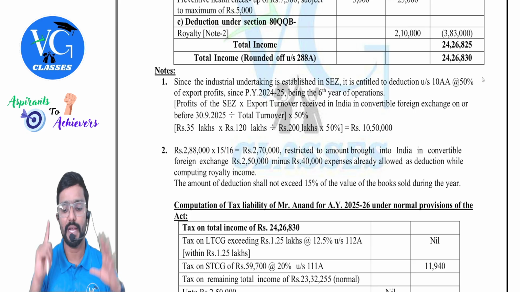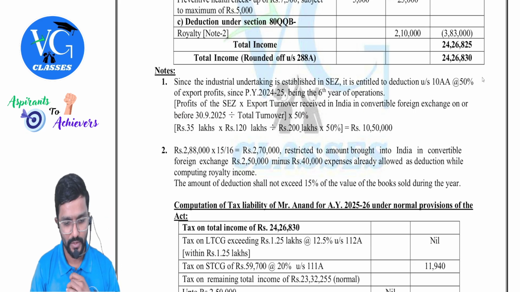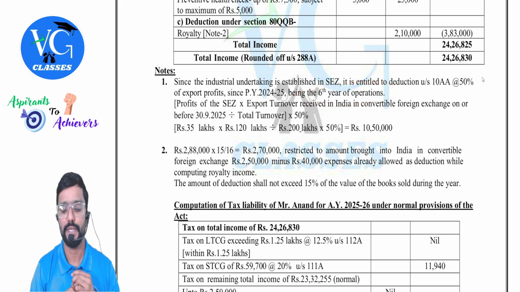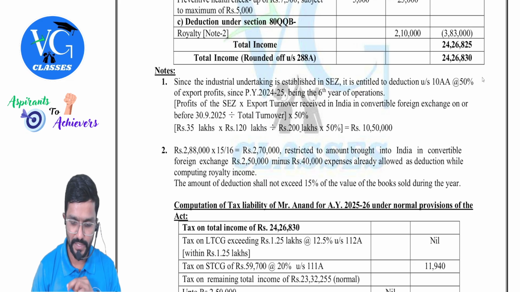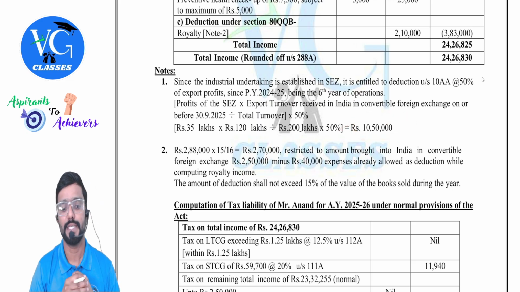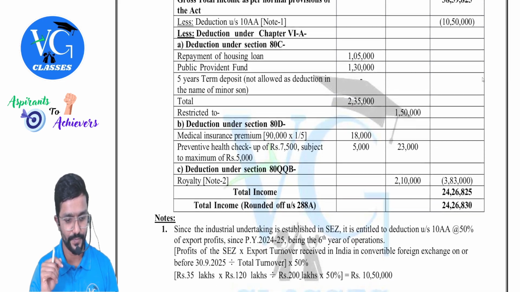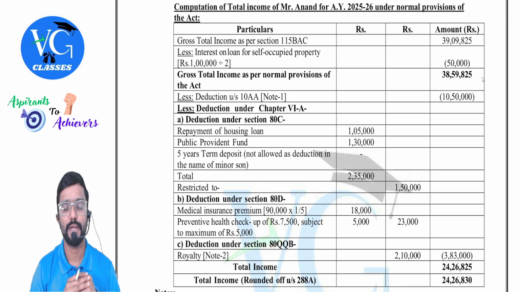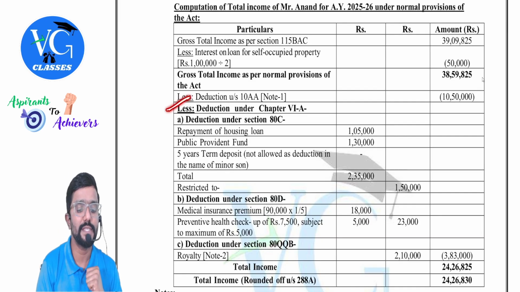50%. Why, sir? We are in the 6th year of operation. I have mentioned here. You can see. Got it? Yes, sir. So how much is the deduction? 10 lakh 50,000. So please be careful. This is available against gross total income.